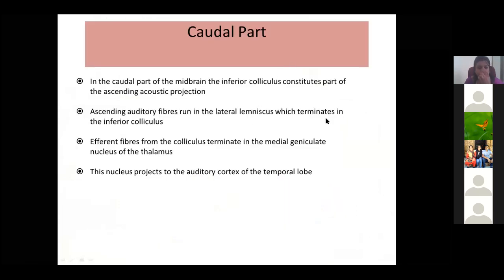In the caudal part of the midbrain, the inferior colliculus constitutes part of the ascending acoustic projection, that means for hearing. The auditory fibers terminate in the medial geniculate body. Ultimately they go to the functional area of the cerebrum, the auditory cortex in the temporal lobe.